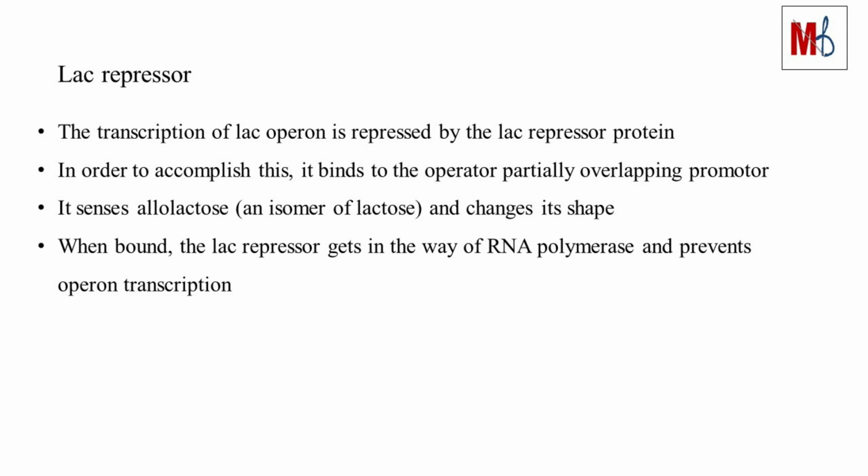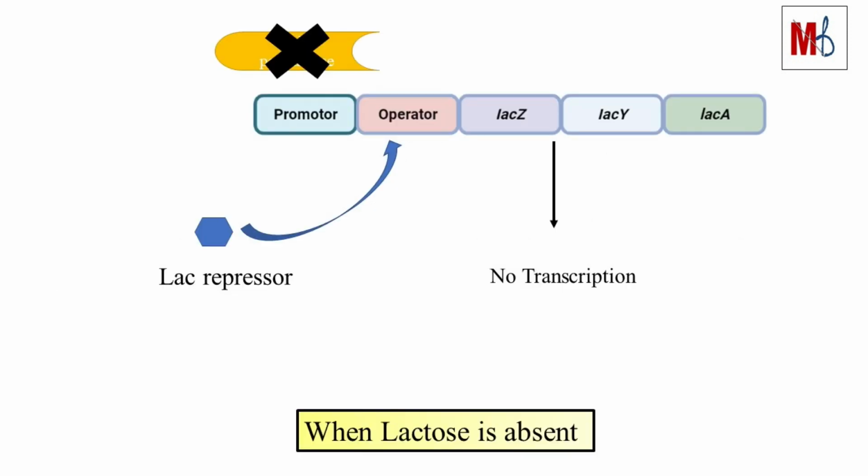Now, we will discuss about Lac repressor. The transcription of Lac Operon is repressed by the Lac repressor protein. In order to accomplish this, it binds to the operator partially overlapping promoter. It senses allolactose, an isomer of lactose, and changes its shape. When bound, the Lac repressor gets in the way of RNA polymerase, and prevents operon transcription. When lactose is absent, repressor will bind directly to operator, and stops RNA polymerase from transcribing structural genes.